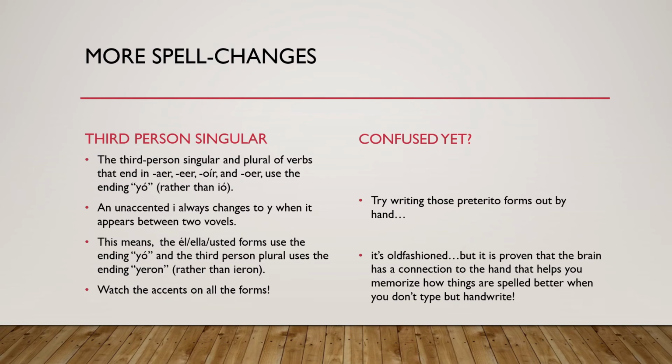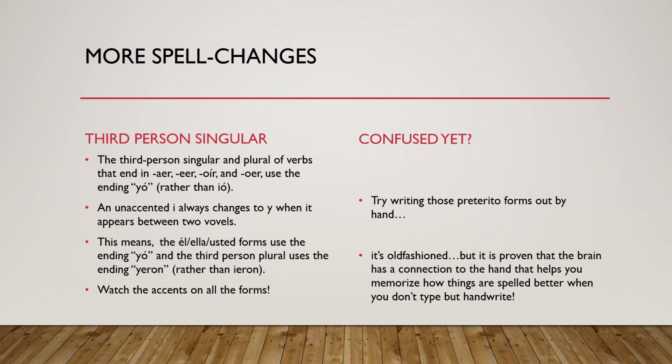So this means the él, ella, usted forms use the ending yó with an accent, and the third person plural, they and y'all, uses the ending yeron, Y-E-R-O-N. So watch the accents on all these forms.